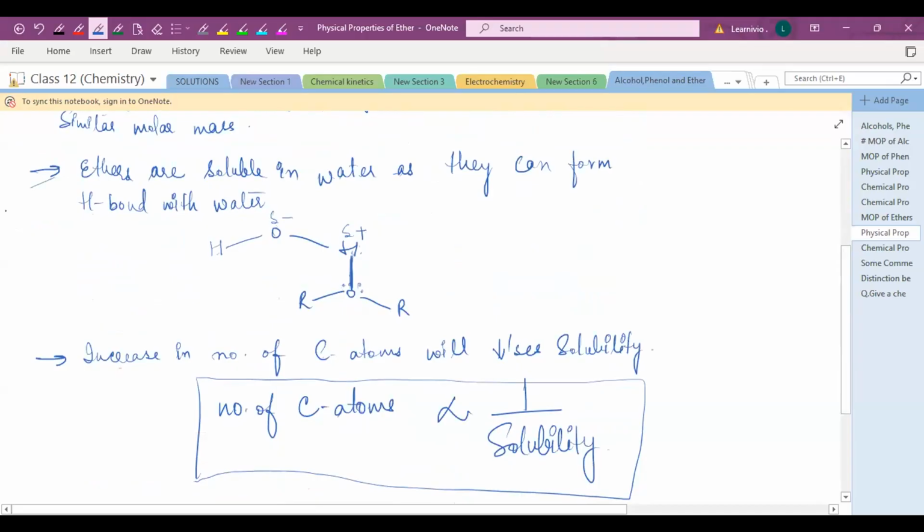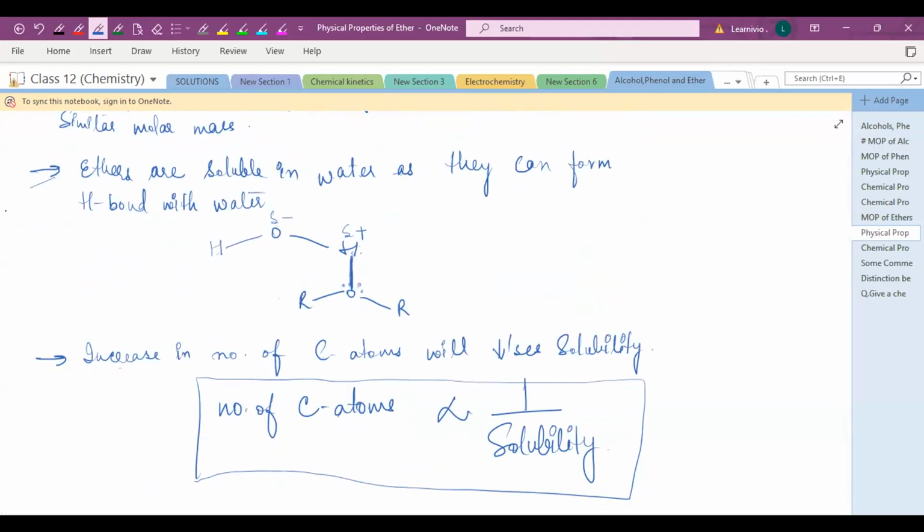Next point is, when you try to dissolve the ether in water, ethers are soluble in water. Why? Because they are slightly polar, so they are soluble in water as they can form hydrogen bond with water.